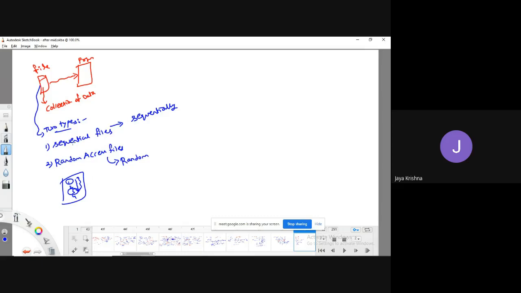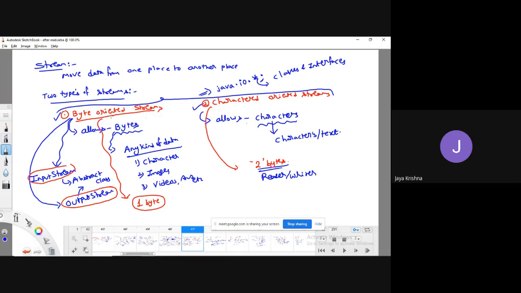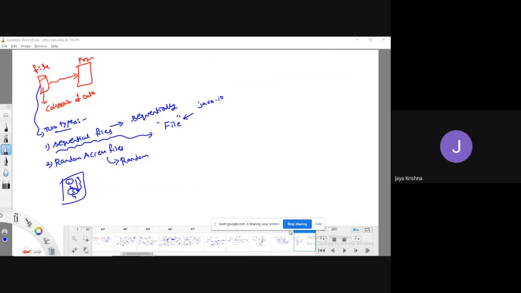Okay. So whenever you are trying to work with sequential files, Java contains a special class called the File class, which is available in the java.io package. I already said all the packages. If you are trying to work with the file concept, everything is available in the java.io package.